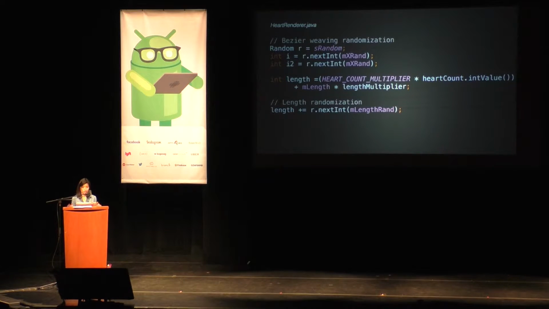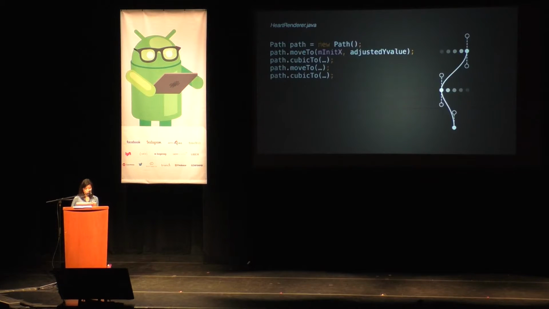I mentioned earlier that the length, how long or how far the heart will travel on the screen, is dependent on how many other hearts are on the screen at the same time. And then we also have length multipliers that we throw in there. And then for some extra fun, some more randomization where we also add that, sort of like when you do jitter for your network request when you're retrying stuff. So we do a lot of those things.